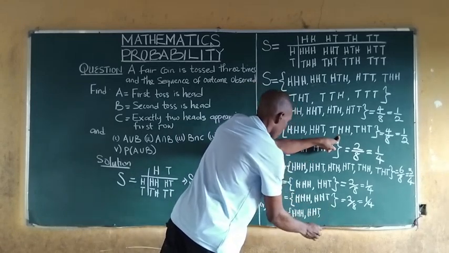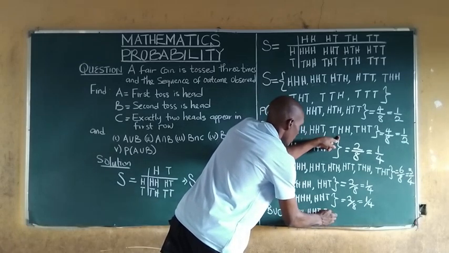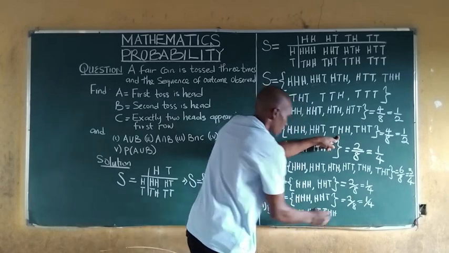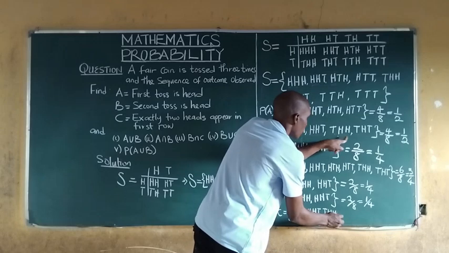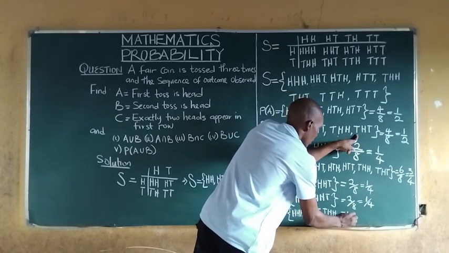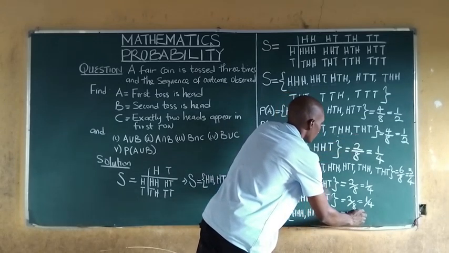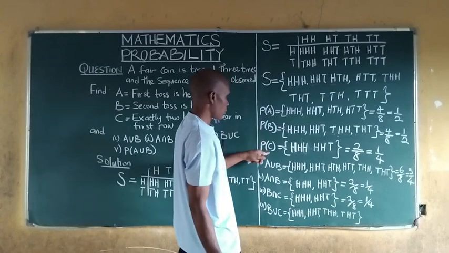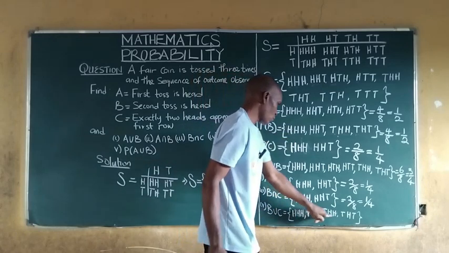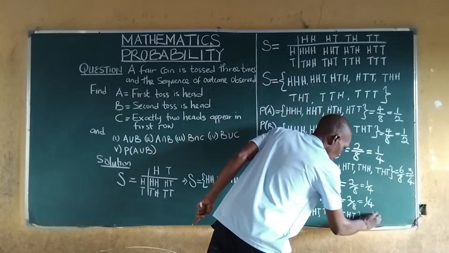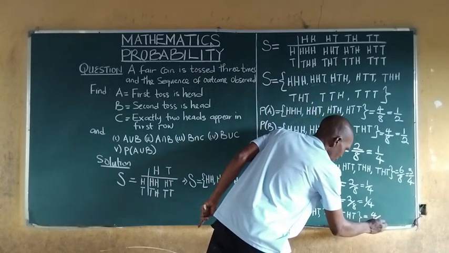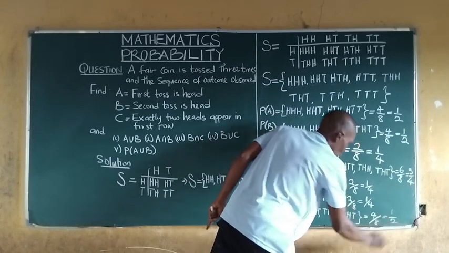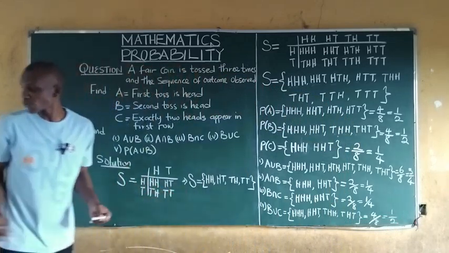We have this as part of the set, tail, head, head, and tail, head, tail. Finished. So B union C has 1, 2, 3, 4, which is 4 all over 8. 4 here, 1; 4 here, 2. So our answer is 1 all over 2.